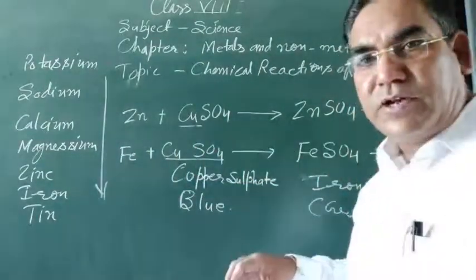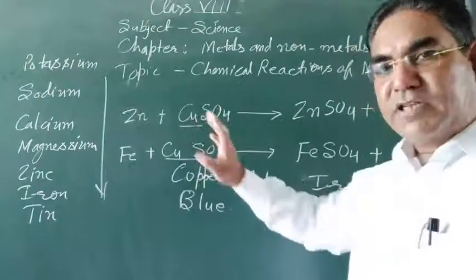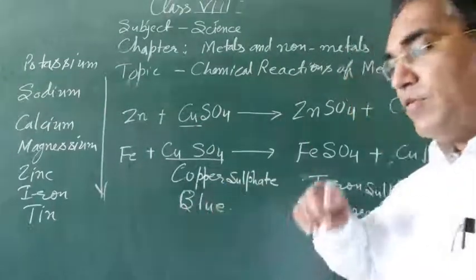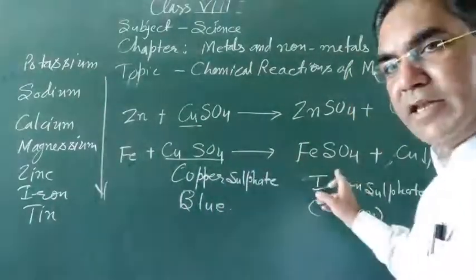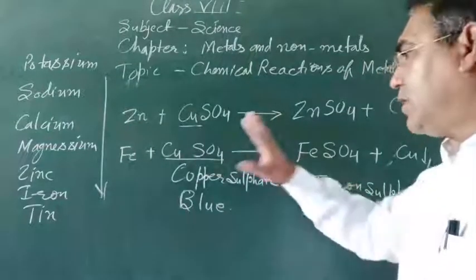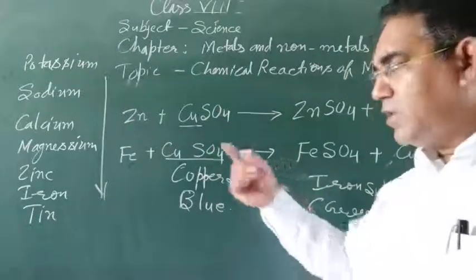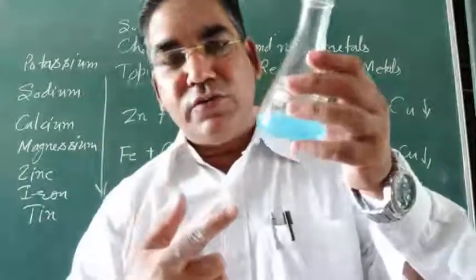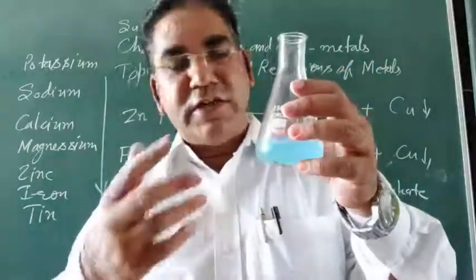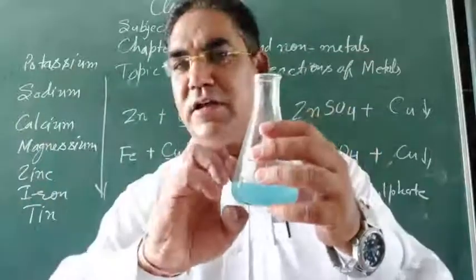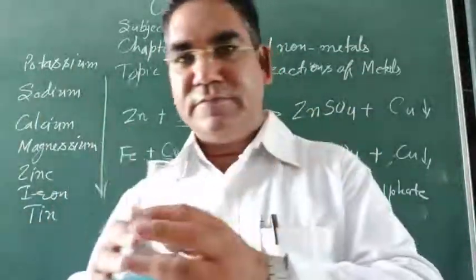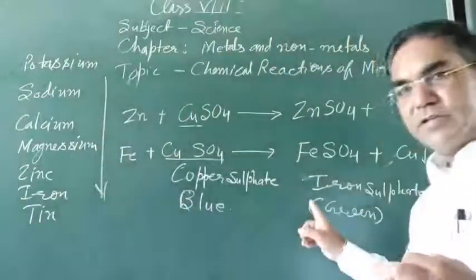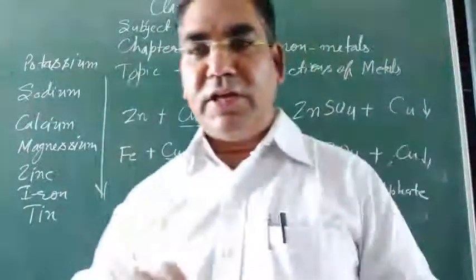As copper sulfate went out, the color that was blue, now the solution turns green. Why does the solution turn green? Because copper is displaced by the iron. Look over here, its color starts to change. After half an hour, its color completely changed to green. This is the chemical reaction. You will note down this activity in your notebook.